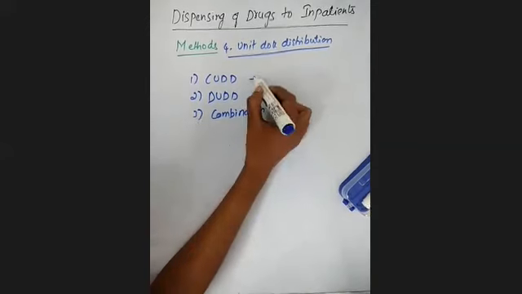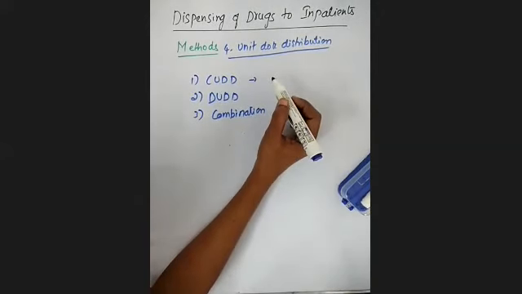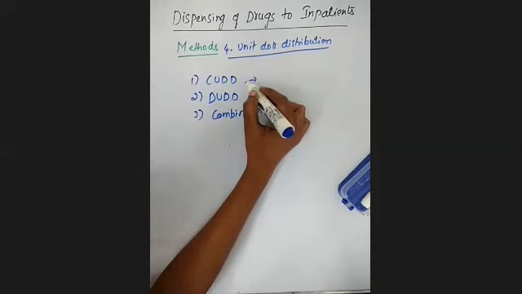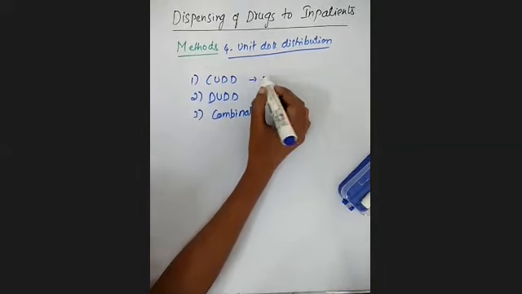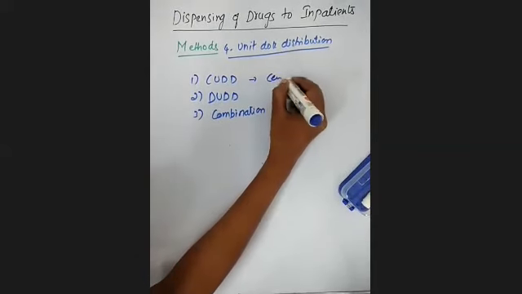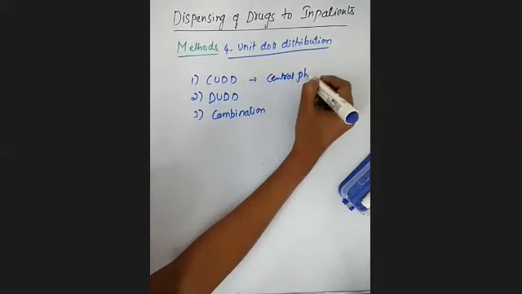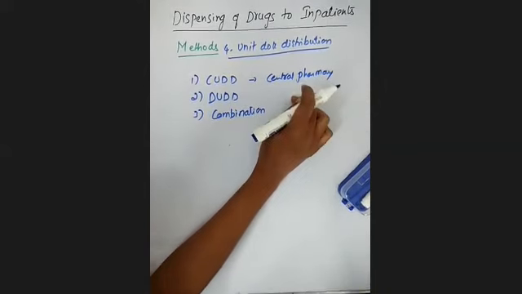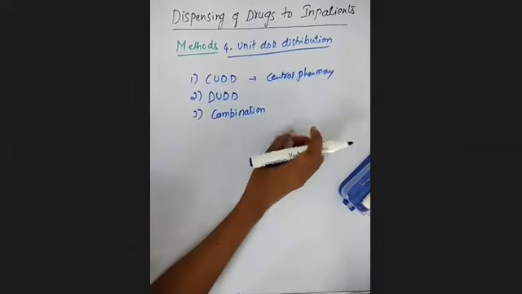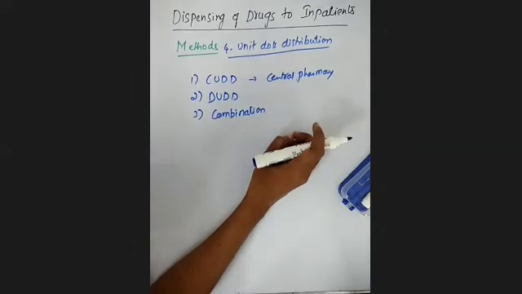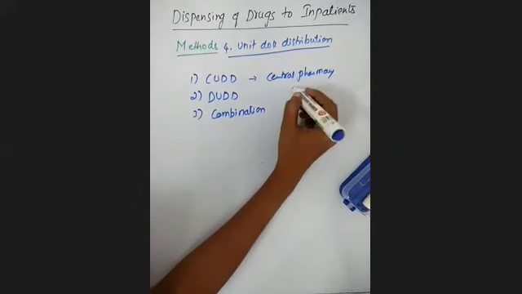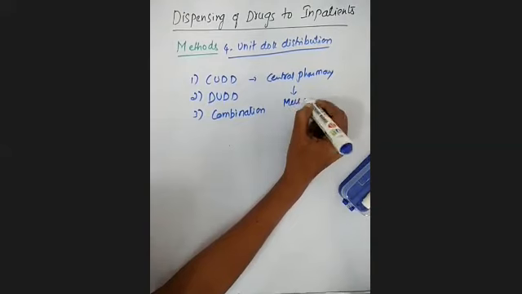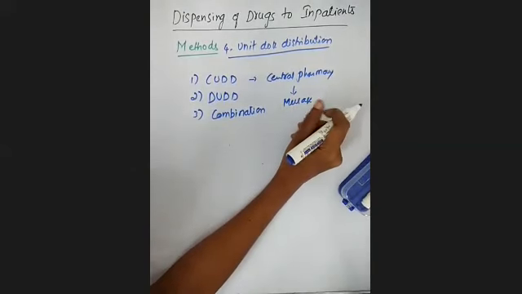Clear? In CUDD, drugs are stored in the central pharmacy and dispensed in unit doses. Central pharmacy means inside the hospital itself, the drugs are stored and dispensed in unit doses. And the drugs are dispensed only through the messenger service.